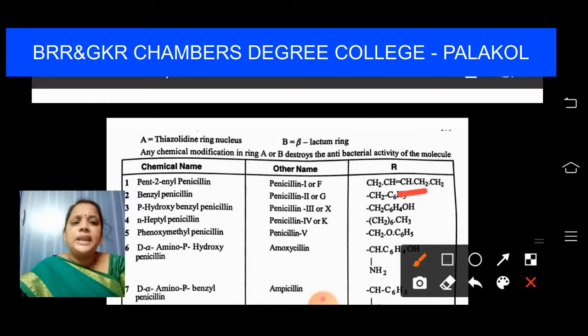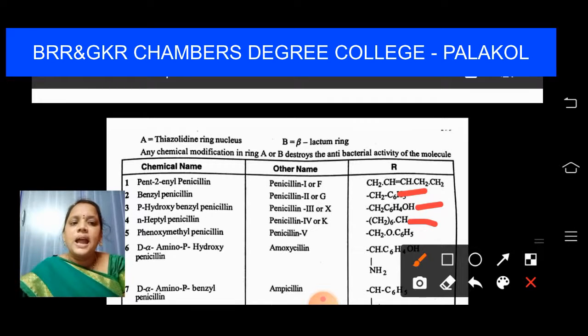If in the R group you place CH2C6H4OH, that is para-hydroxybenzyl penicillin, it is called penicillin 3 or penicillin X. Next, if in the R group you place CH2 taken 6 times CH3, then it is called N-heptyl penicillin, which is called penicillin 4 or K.